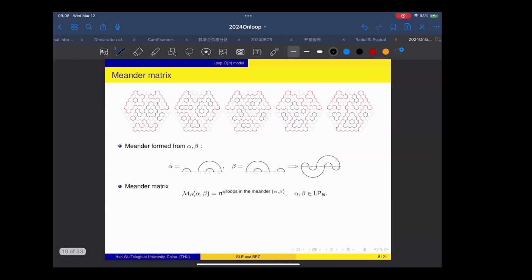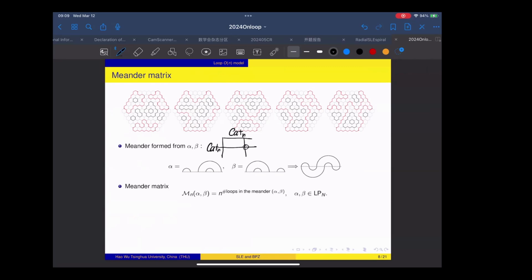For the meander matrix, this is a matrix. The size of the matrix is a Catalan number by Catalan number. At each entry, alpha and beta, the number of the matrix at this entry is given by this formula.